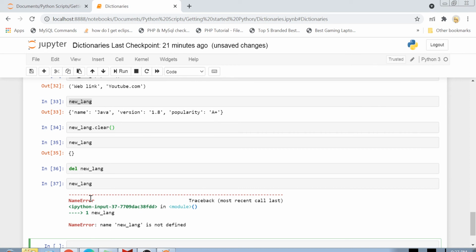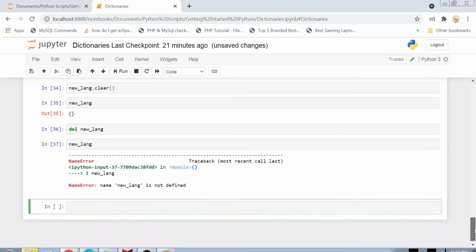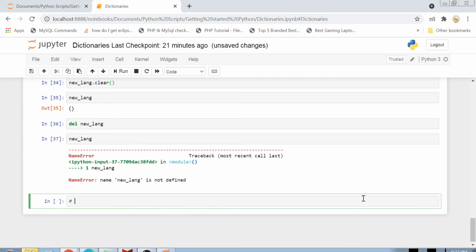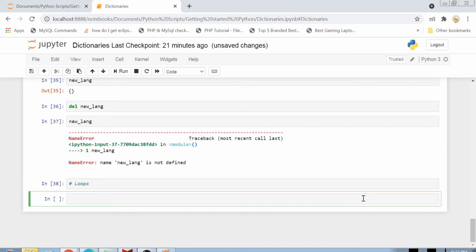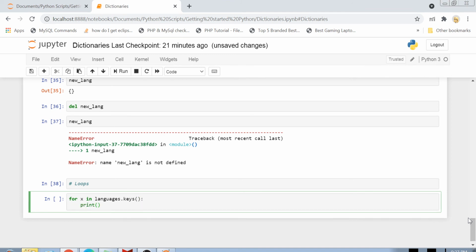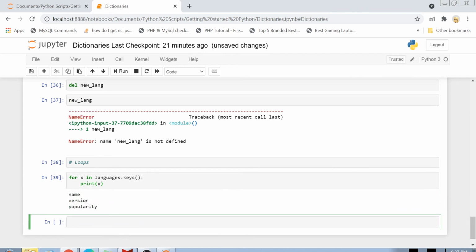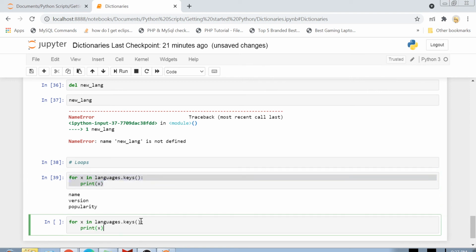Another thing is I have already covered how you can loop through a dictionary, but just to cover some items in detail, you can loop over the keys. So for x in, let's suppose, languages, which was one dictionary we defined before, print x. That is how we can print all the keys of a particular dictionary, or iterate over them. We can also print all the values of a dictionary if we use values. And we can also use something called items.